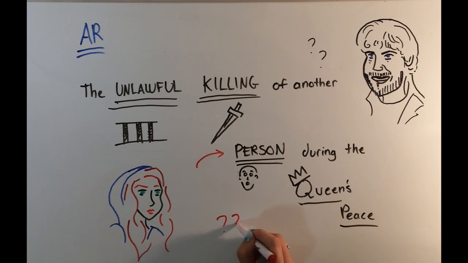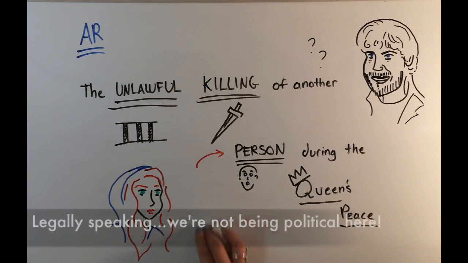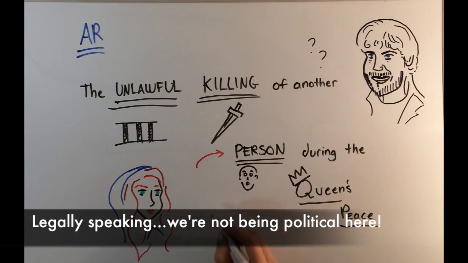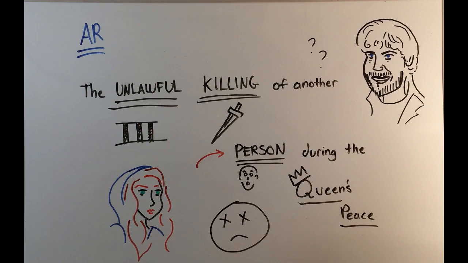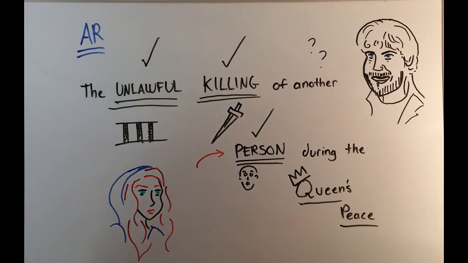The next part's pretty simple. Did she kill a person? Now, I know we could argue that Ramsay isn't really a person, but legally speaking, Hannah, what are the two types of things that are not people? So the first type would be a fetus, for example, and the second type basically means that she did not stab a person that was already dead. Yep, so that's simple. Fulfilled.